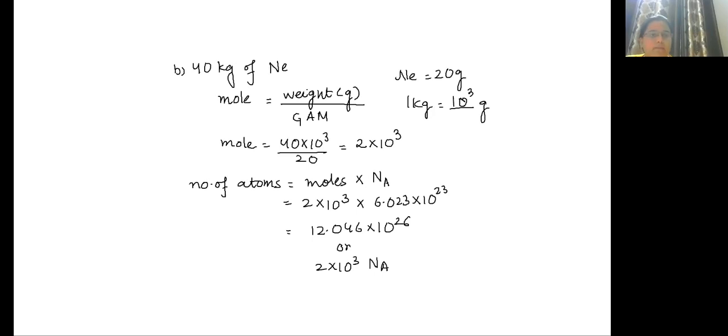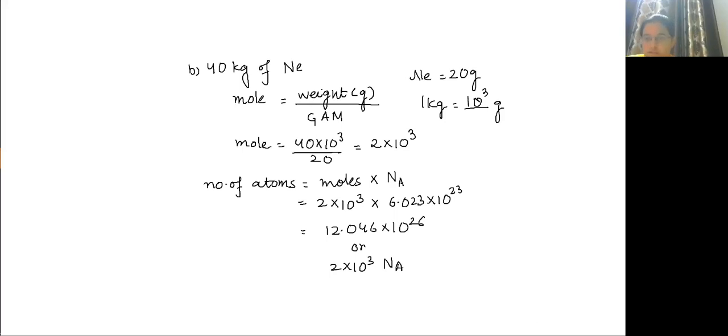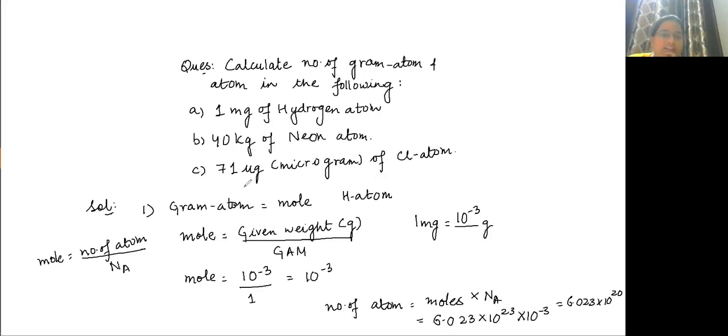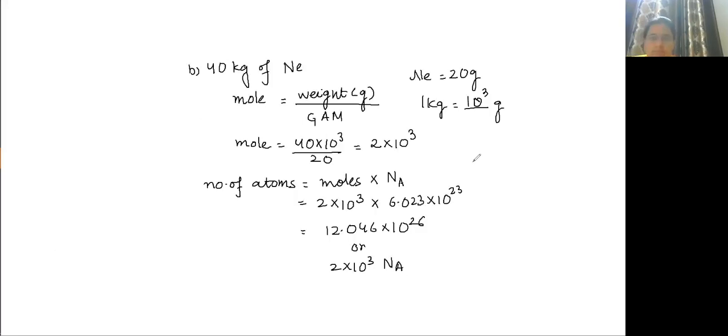Done. Now next, C part, 71 microgram of Cl atom. What do you mean by microgram? 1 microgram is equal to how many grams? Correct. 1 microgram is equal to 10 to the power minus 6 grams. This symbol stands for micro.